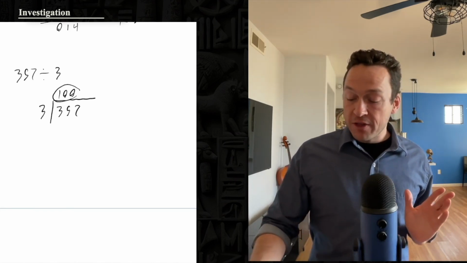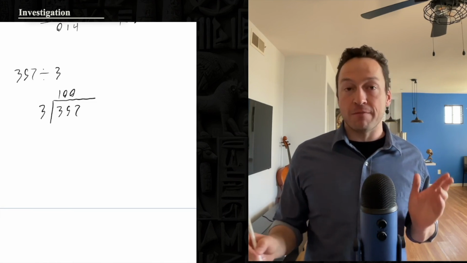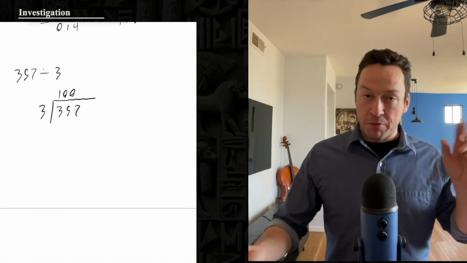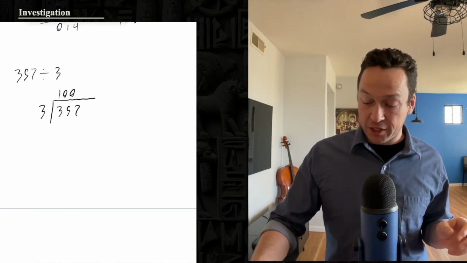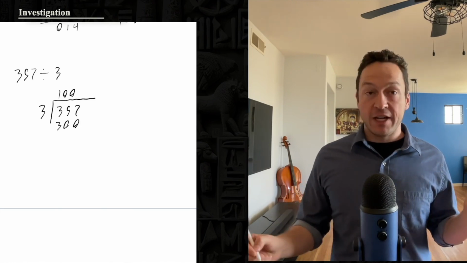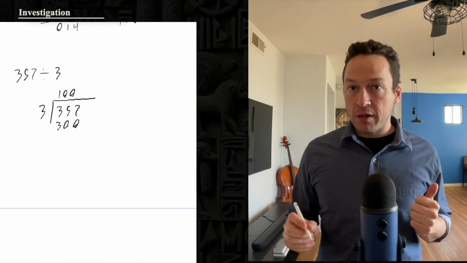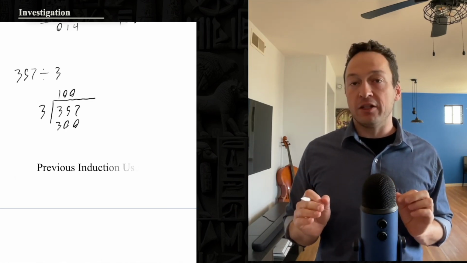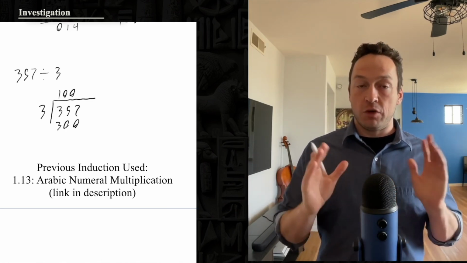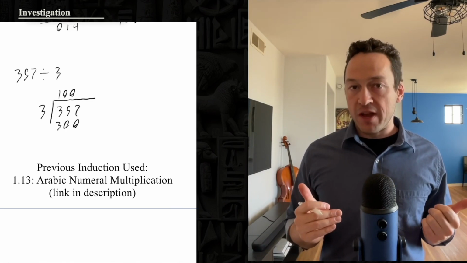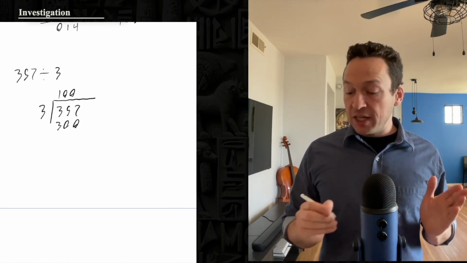Well, because he knows that 100 times 3 is going to give him 300. I'm going to skip the part where I do the actual multiplication to spare you. So it's 300. This is nice because he used the addition of zeros rule, and this is part of what Algamesh discovered in our last video. So once again, you can see that prior video in the description if you want. He's used the addition of zeros rule.